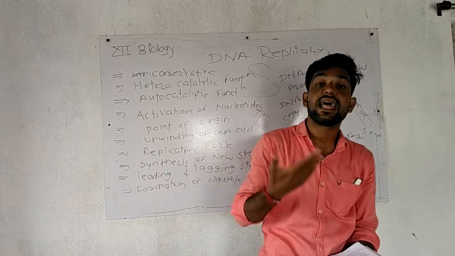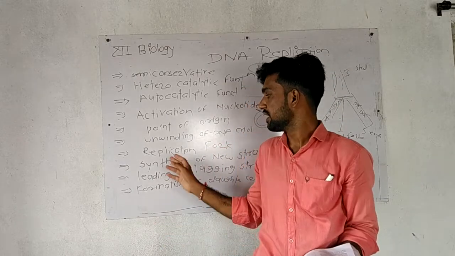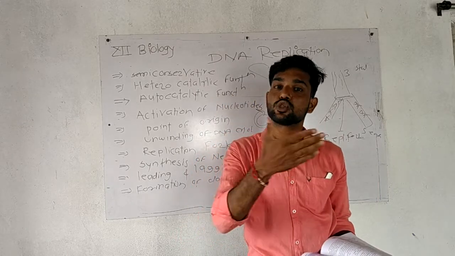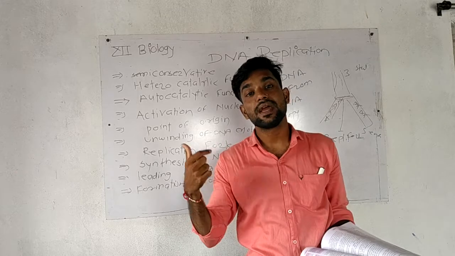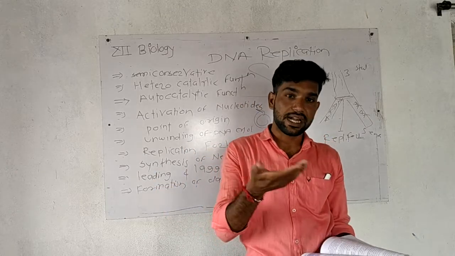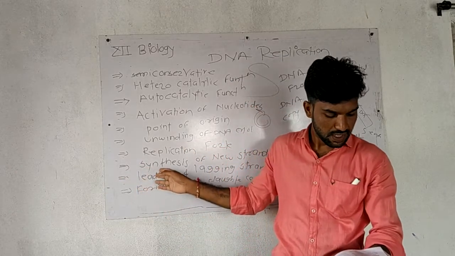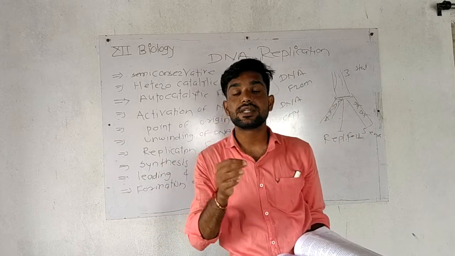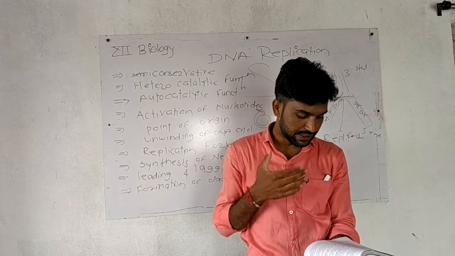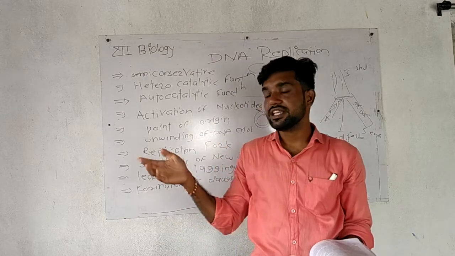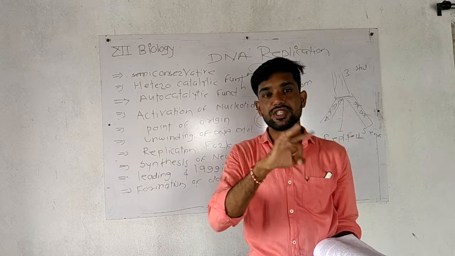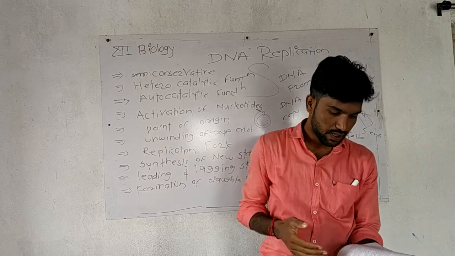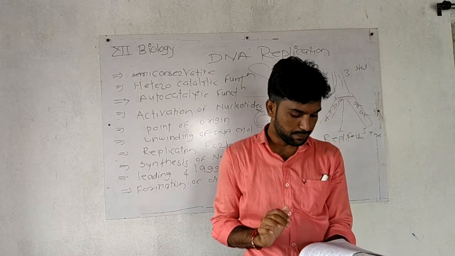Now the leading and the lagging strand. Leading means the template starts with 3 prime, and when it comes to the end, it is 5 prime. When the process starts at 3 prime, it is your leading template, and when the process is completed at 5 prime, it is your lagging template. So the leading strand is 3 prime and the lagging strand is 5 prime. The whole DNA process goes on in both. There is a diagram given in your book.